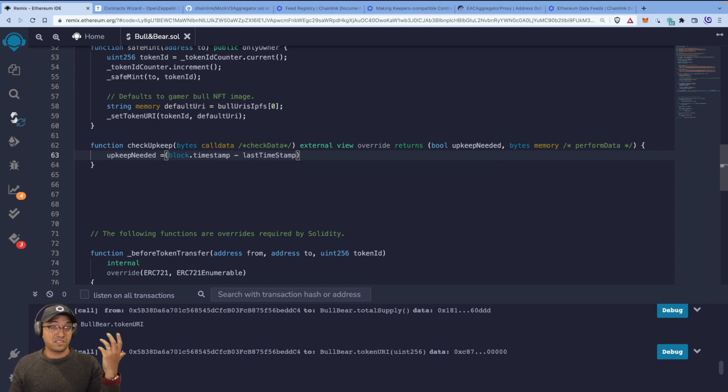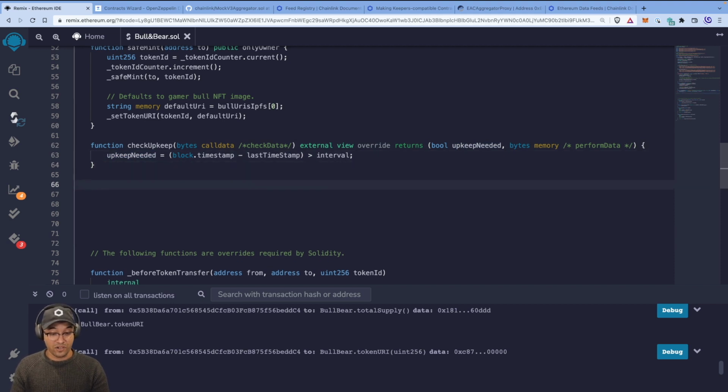So that's the time since we last updated the timestamp. And we say, is that greater than the interval? That's the condition we need to check, and that's what we're returning. Because we're assigning it the value of this comparison, this is going to have a Boolean value, and that's what we return. So that check upkeep is pretty much done, okay?